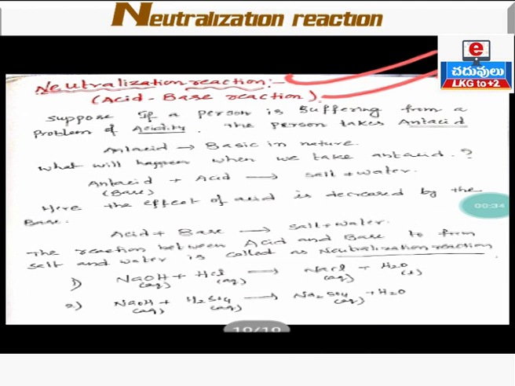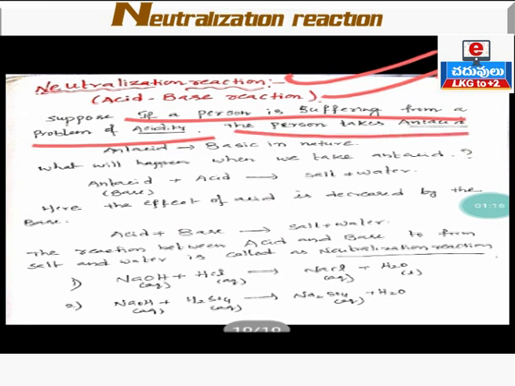Suppose a person is suffering from the problem of acidity. Acidity is caused by the excess production of acid in our stomach. Sometimes our stomach produces excess acid due to indigestion. That excess production of acid leads to acidity, which causes pain and irritation. If a person is suffering from acidity, the person takes an antacid.